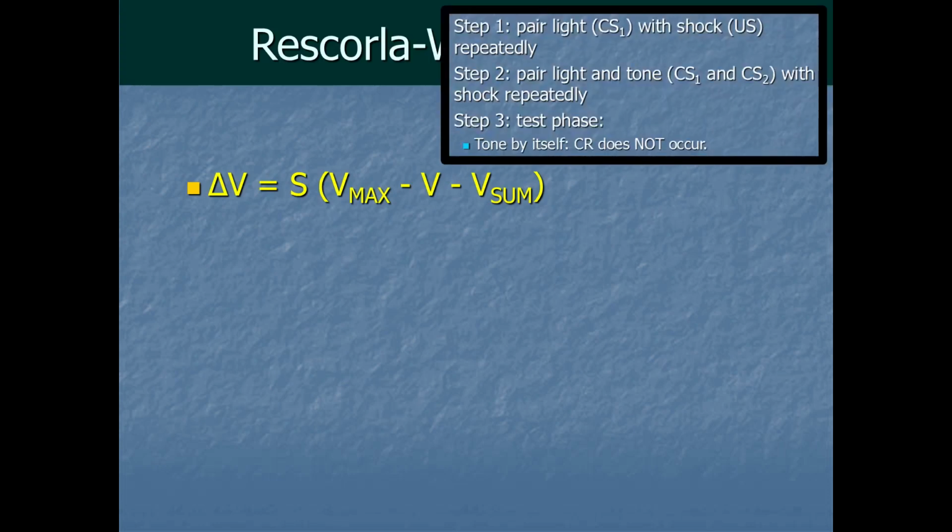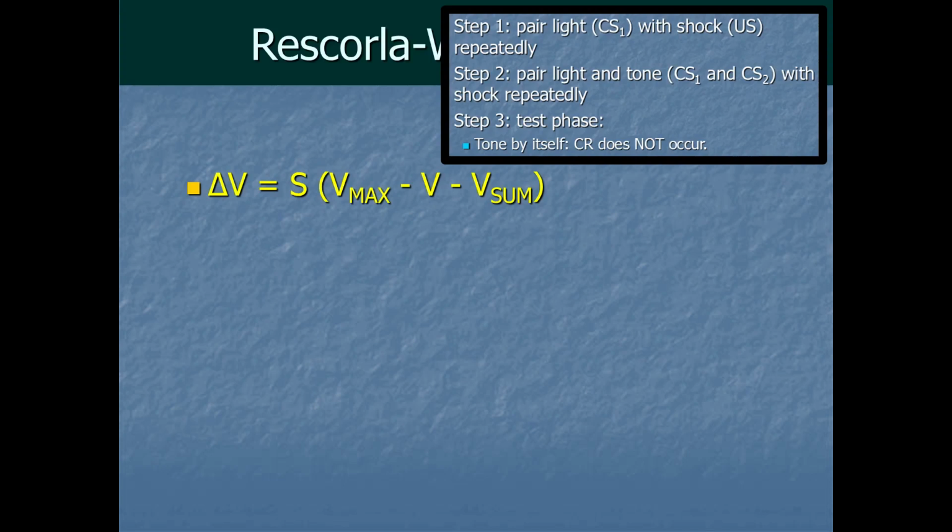So you might recall that blocking was where once you've paired a CS with a US a lot, it becomes harder to get another CS to pair with the US. The example I gave was the experimental design in the upper right here, where light plus shock, light plus shock, light plus shock over and over. Eventually they'll react to the light by itself. But then if we throw in a tone as well prior to the shock, doing tone and light plus shock, tone and light plus shock, they don't end up reacting to the tone by itself when we test it out. So that was blocking.